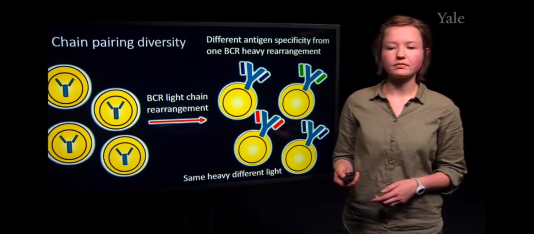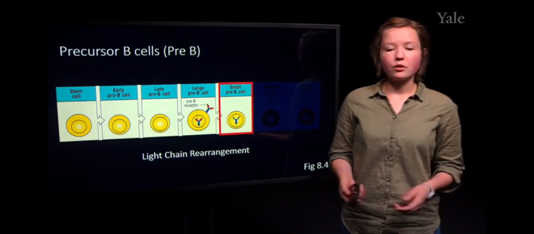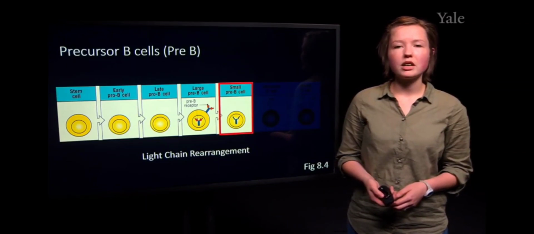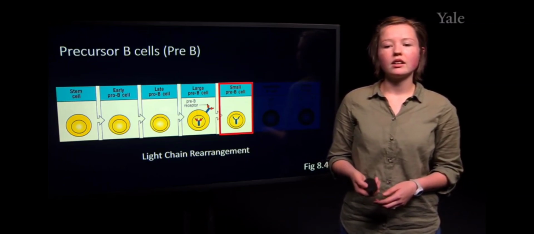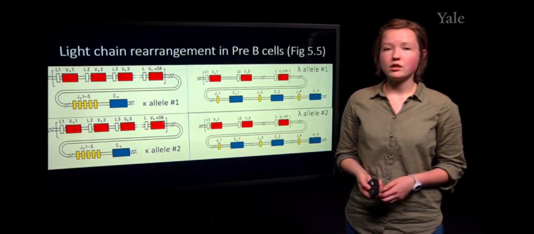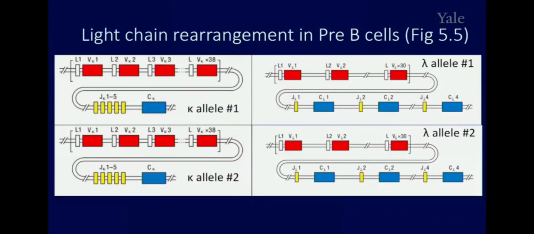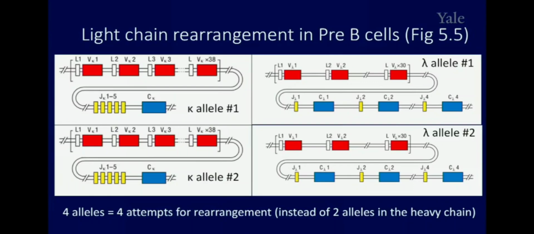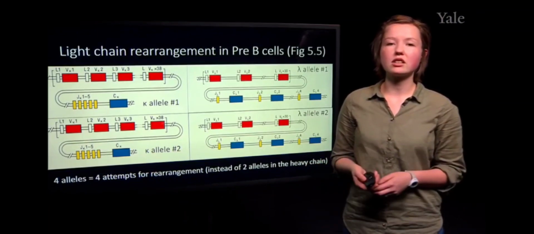So, as alluded to before, when we're moving into the pre-B cell stage, this is where the light chain rearrangement will occur. And something to remember that's unique about the light chain in particular is that there are 4 different alleles, 2 kappa alleles and 2 lambda alleles, which allows for 4 chances at recombination instead of the 2 alleles at the heavy chain. So this increases the chances of successful recombination events.